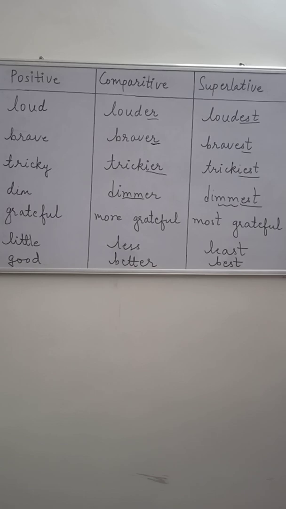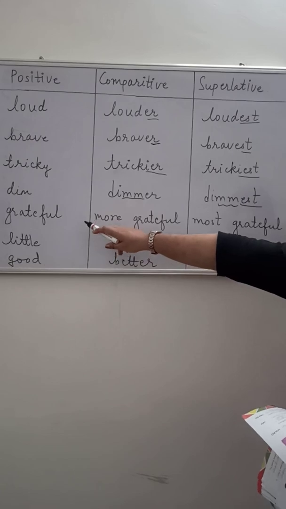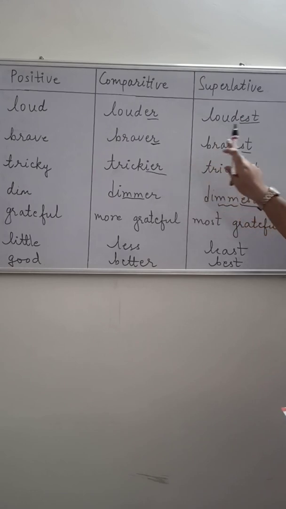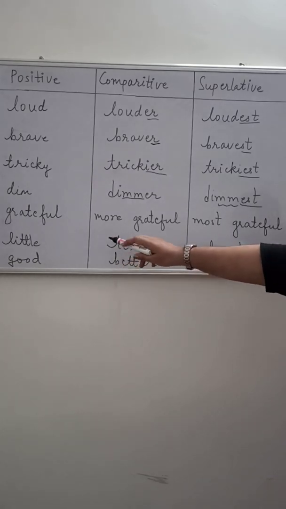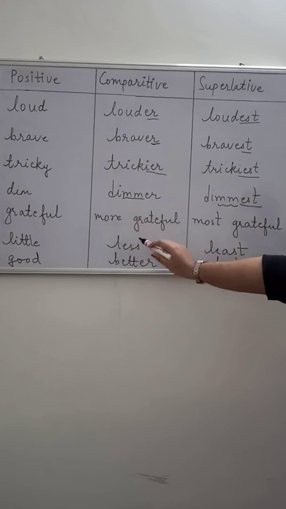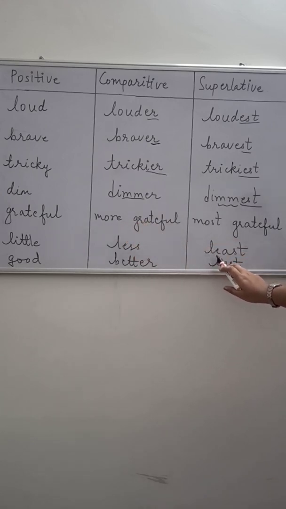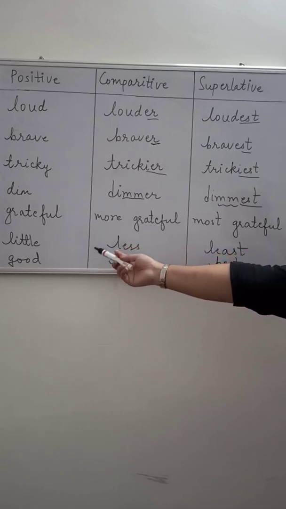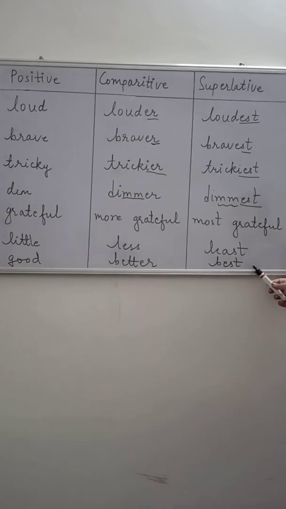Then fifth one, by using more and most. Now grateful. Grateful can be written as more grateful in the comparative form and most grateful in the superlative form. Then there are some irregular adjectives and irregular comparisons like little. Now little, the comparative form of little is less and the superlative form is least. Similarly, another irregular comparison is of good. Comparative form of good is better and the superlative form of good is best.